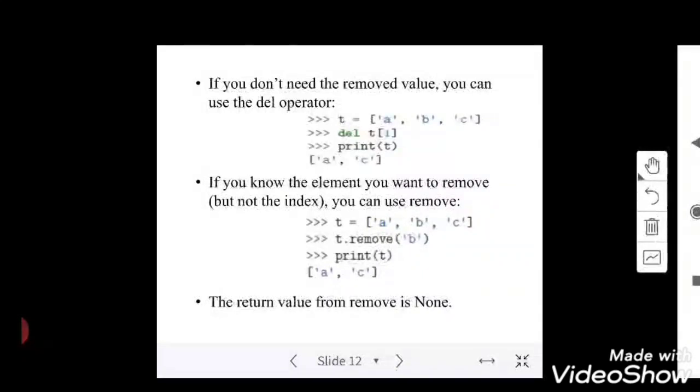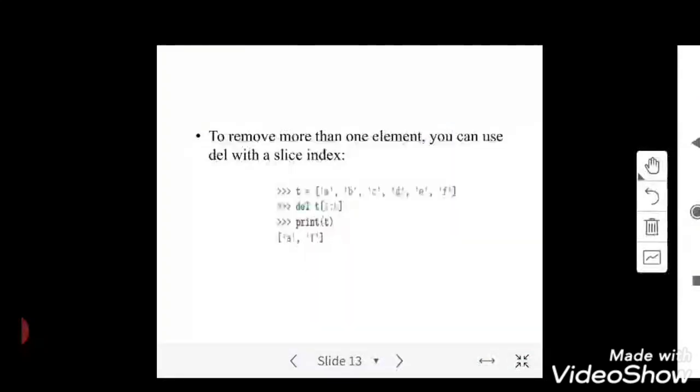So the remove operator does not require the index position. You need to remove the element, so you can directly pass the element or the item, so that the element will be removed. And if you want to remove more than one element, you can use a slice. As we have used slice with the operator, a slice with the keyword del. So del t[1:5] removes elements from 1 to 4, and you will be getting the remaining elements as a result.